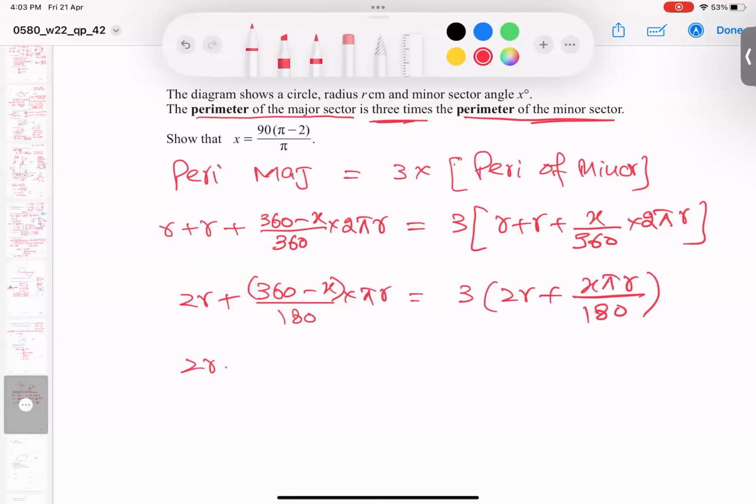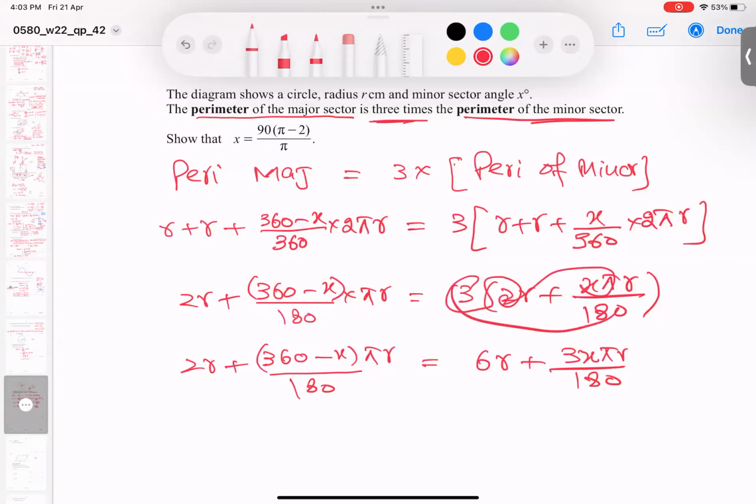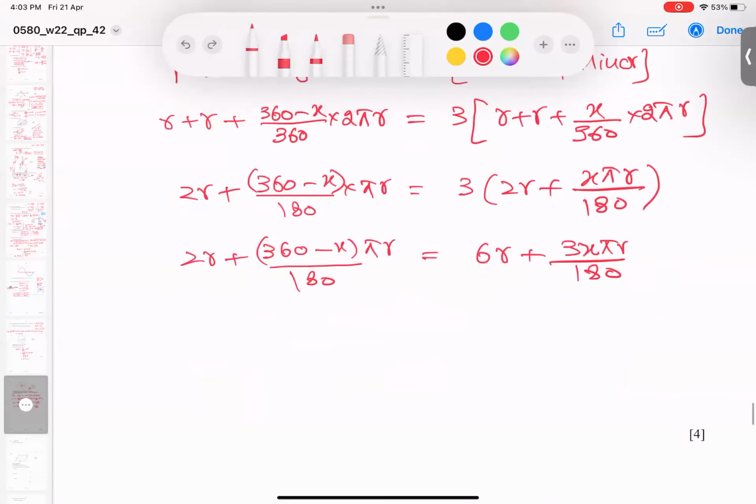Lot of algebra, so be careful while attempting. So it becomes 6r plus 3 pi x r over 180. Why does the 3 multiply up, not down? Some students by mistake multiply down.